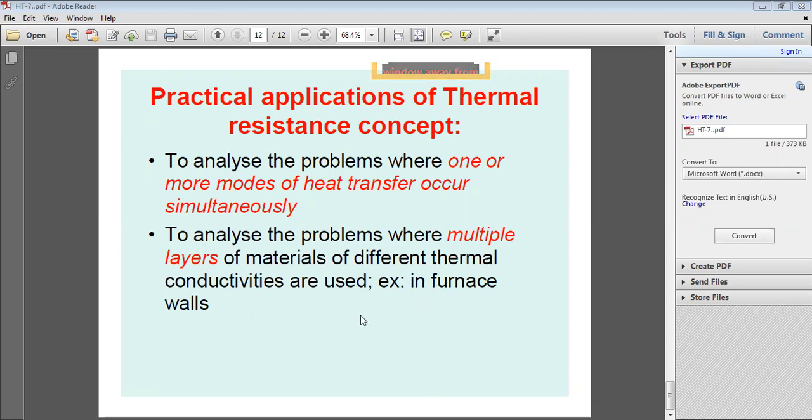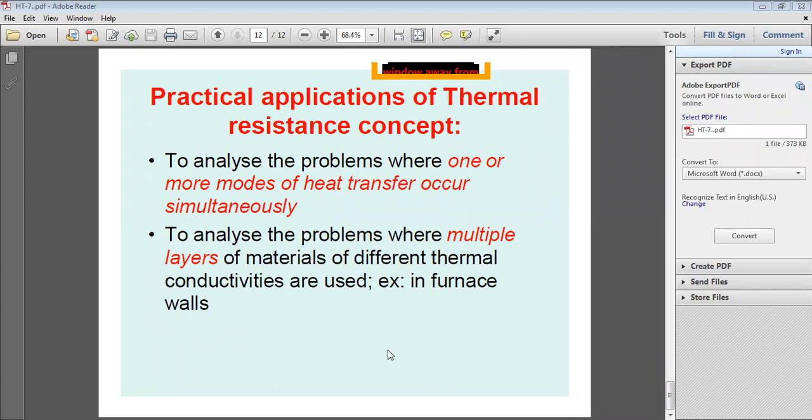First material brick, second material steel, third material insulating material like asbestos sheet, graphite material or asbestos rope. Like that, if there are three different materials, that is, multiple layers of materials of different thermal conductivities, you have to use this thermal resistance concept.